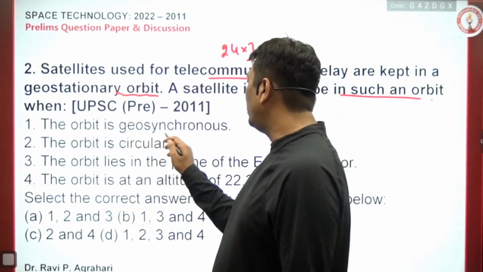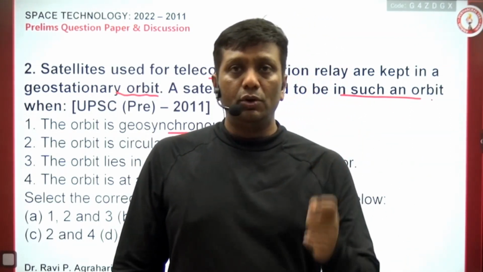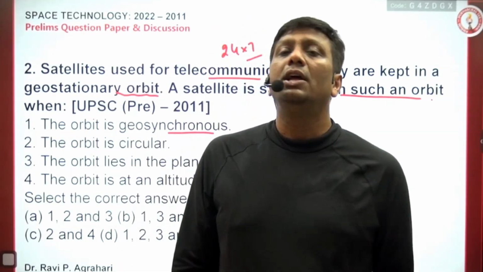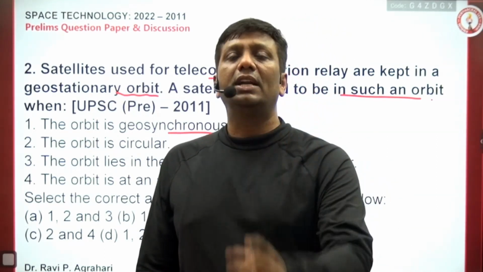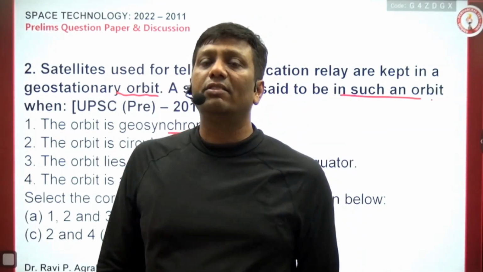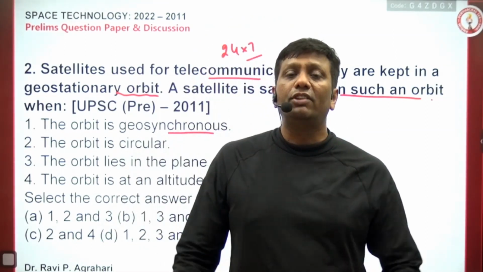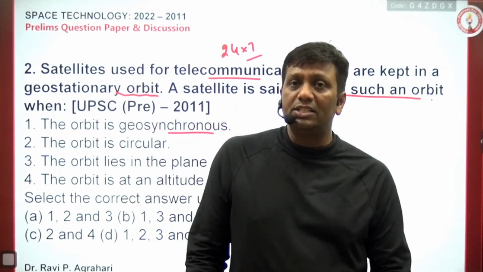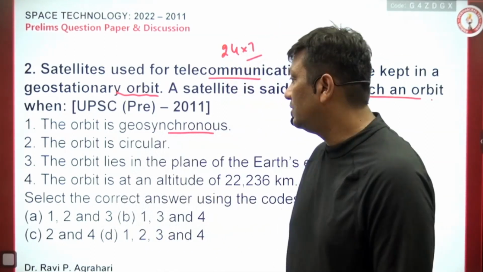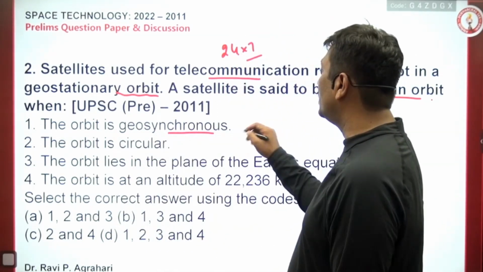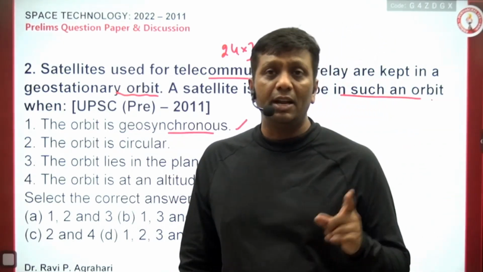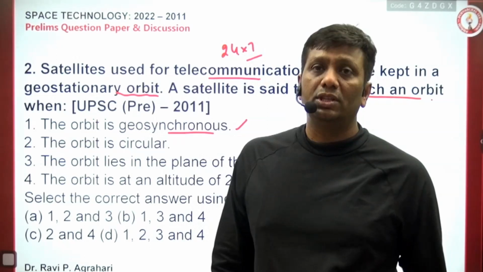Now, the option: if the orbit is geosynchronous. I told you guys, geostationary satellites are geosynchronous, but all geosynchronous satellites are not geostationary. I explained this whole discussion in the case of IRNSS also. IRNSS, the Indian Regional Navigation Satellite System, is one of the regional GPS systems. I told you there that 3 are in geostationary orbit and 4 are in geosynchronous or inclined orbit. So saying the orbit is geosynchronous is right, but it does not mean every geosynchronous orbit is geostationary.